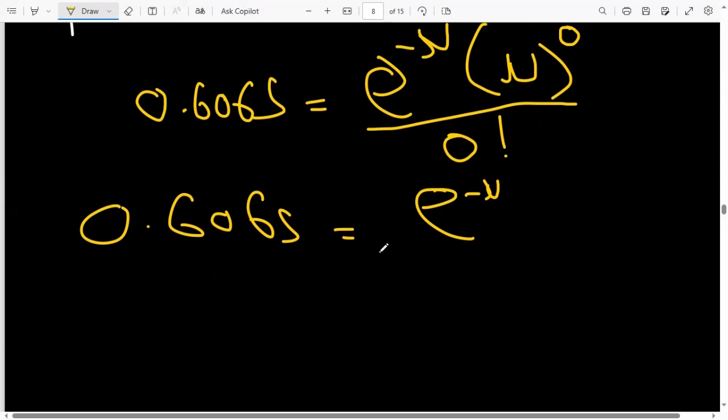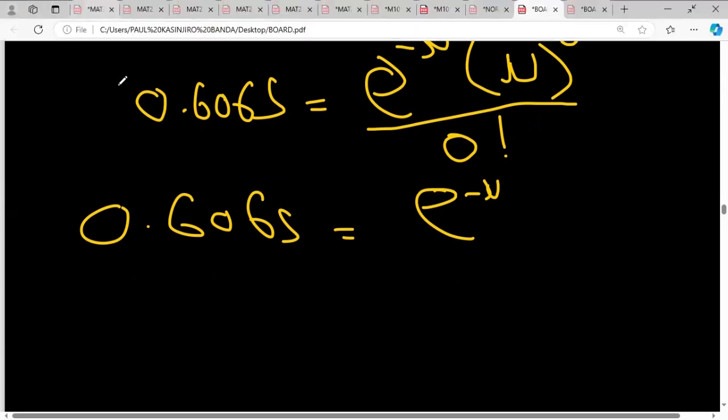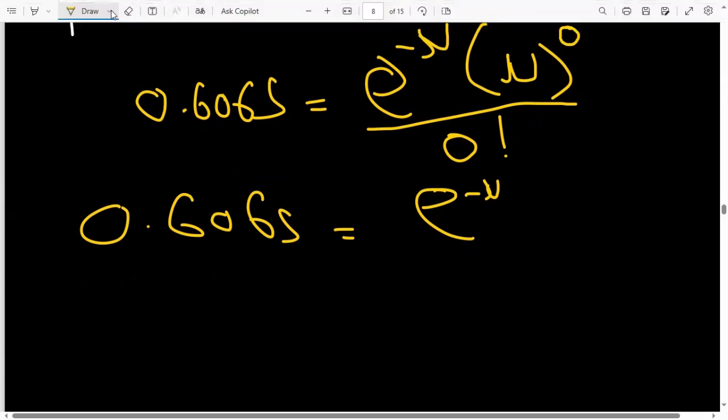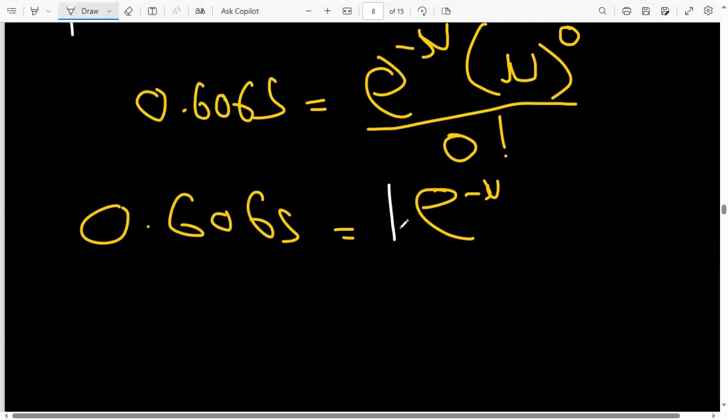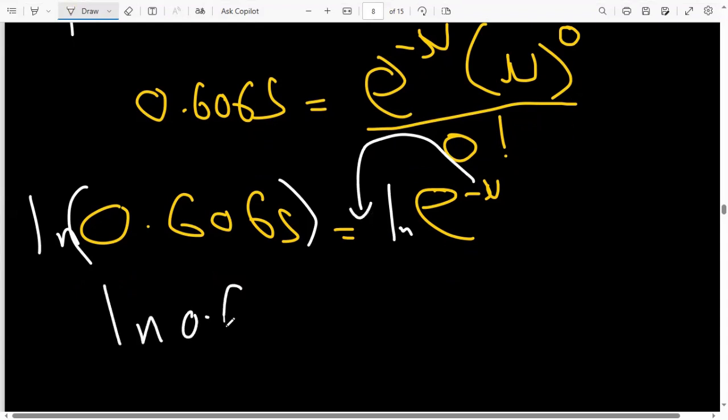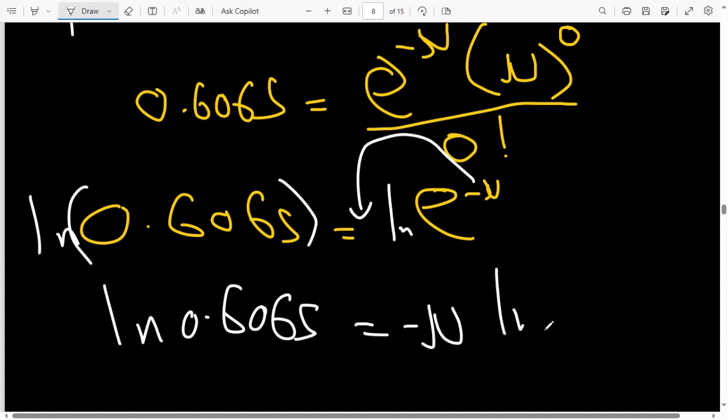From here, you just have to introduce log on both sides so that you can drop the exponent. So we say ln on both sides. If I introduce a log, this one will drop, so I'm going to have ln 0.6065 equals minus mu ln e.